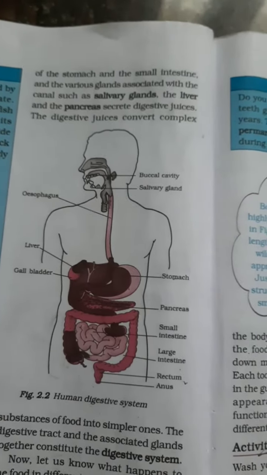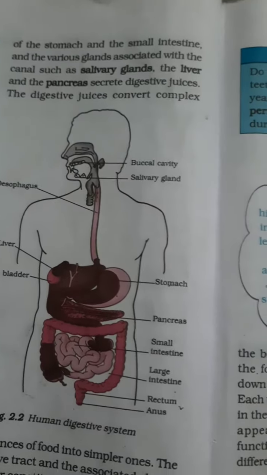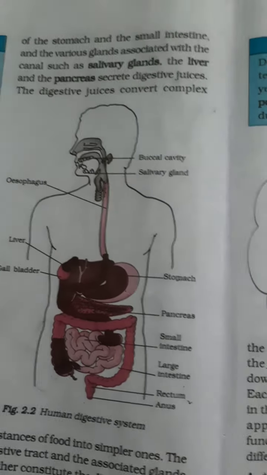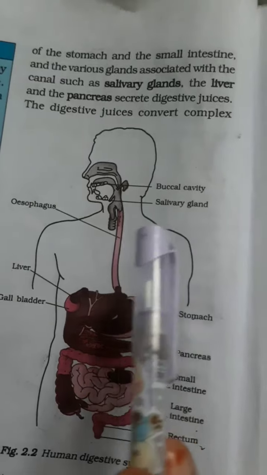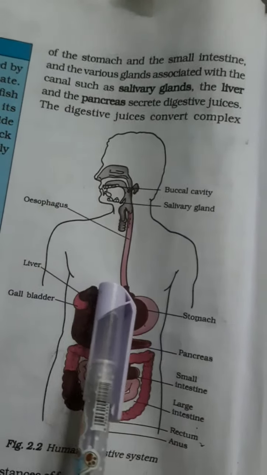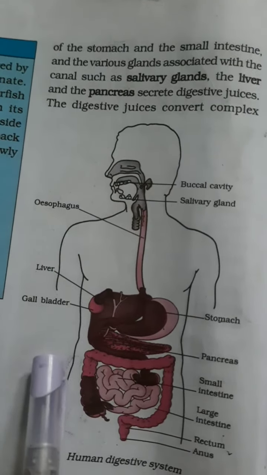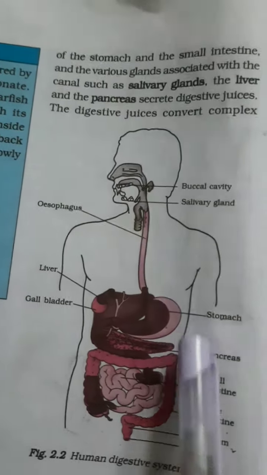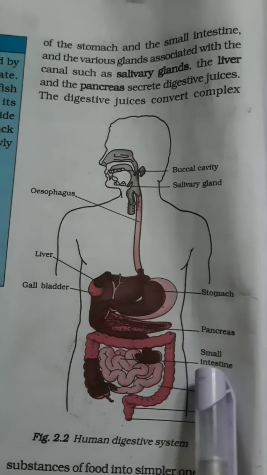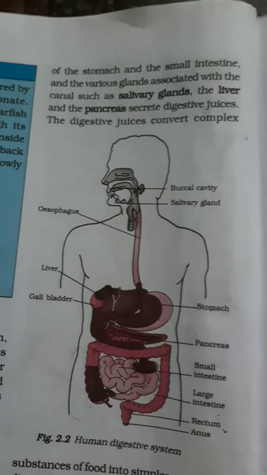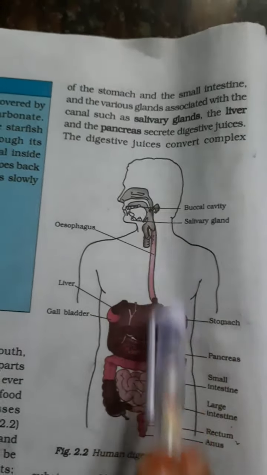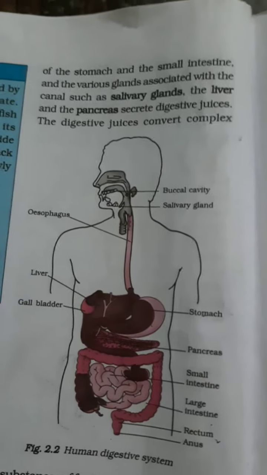We learnt about the whole digestive system and its parts: the buccal cavity, salivary gland, esophagus, liver, gallbladder, stomach, pancreas, small intestine, large intestine, rectum and anus. All these parts together make the digestive system.